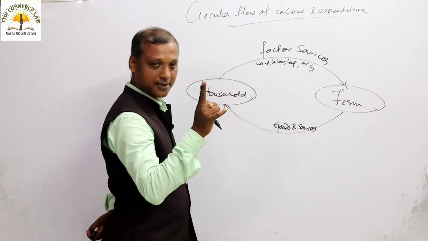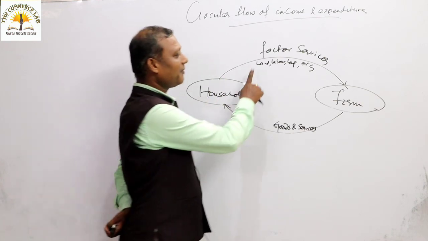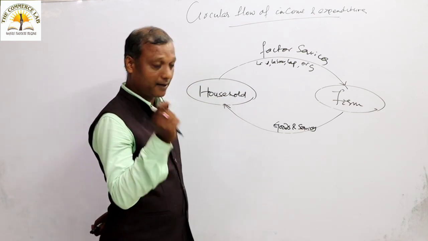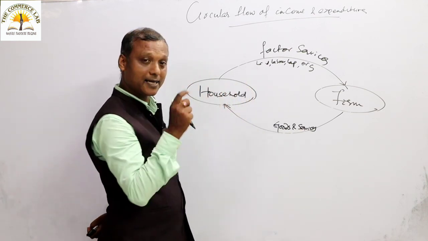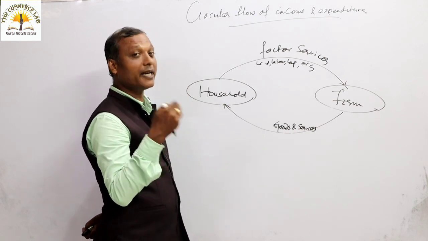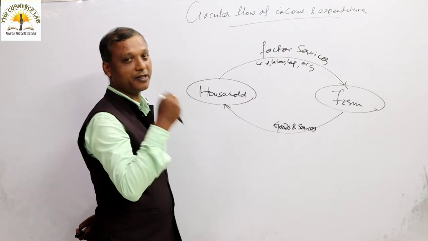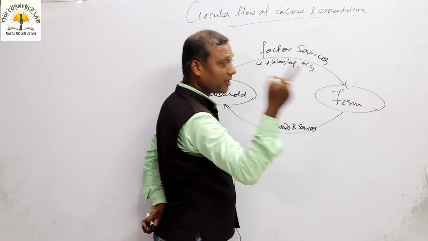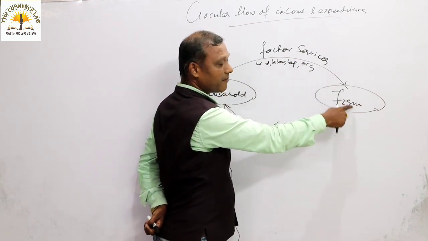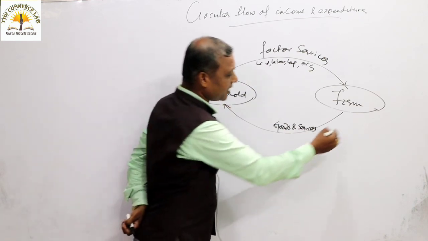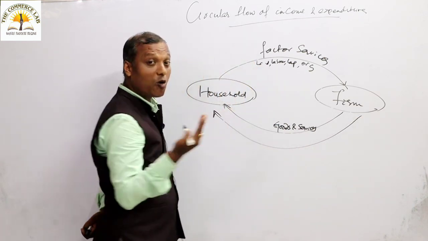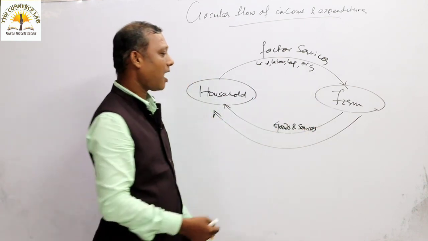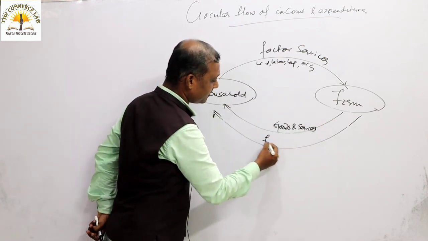We have already started the discussion that the household sector has supplied different factors to the farm sector. Till now we have not said that land gets its share as rent, labor gets its share as wage, capital gets its share as interest, and organization gets its share as profit. So the household sector is now waiting for payment from the farm sector in return for the factor services. Still now the farm sector has not given it. So now let us assume that the farm sector, in its obligation, gives the factor payments.